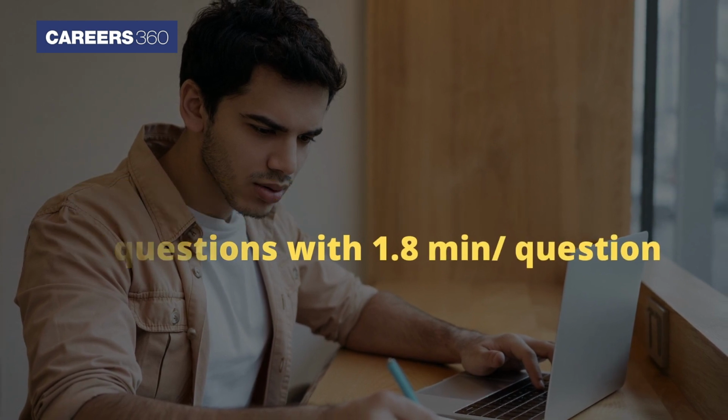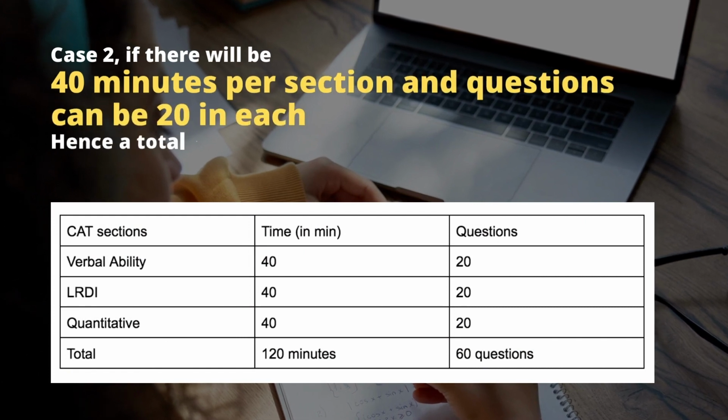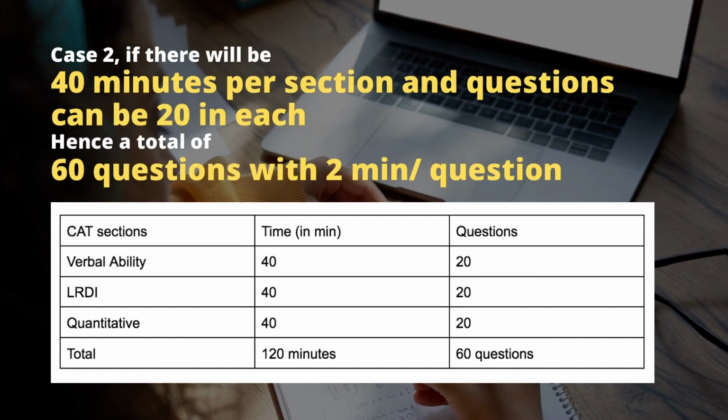Or case 2, if there will be 40 minutes per section and questions can be 20 in each. Hence a total of 60 questions with 2 minutes per question.